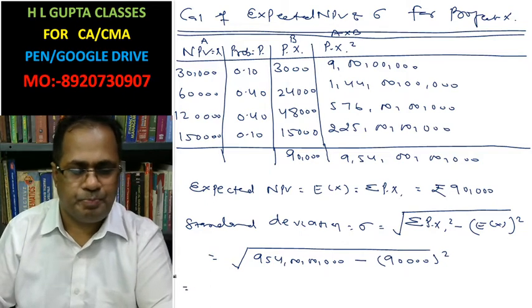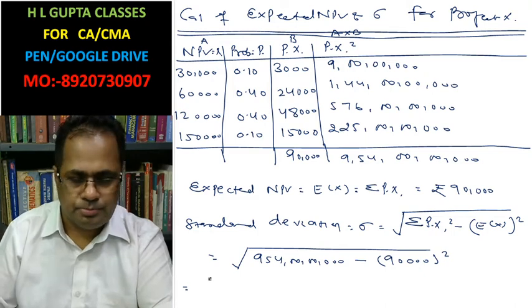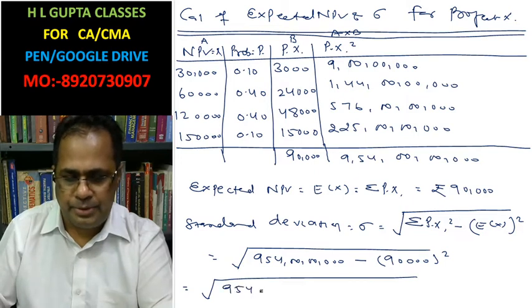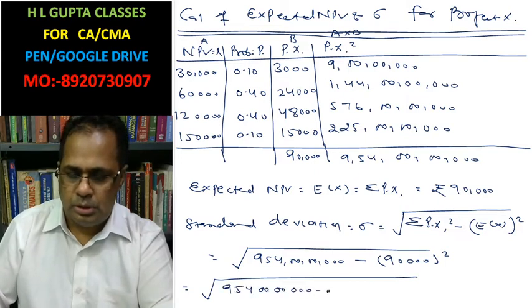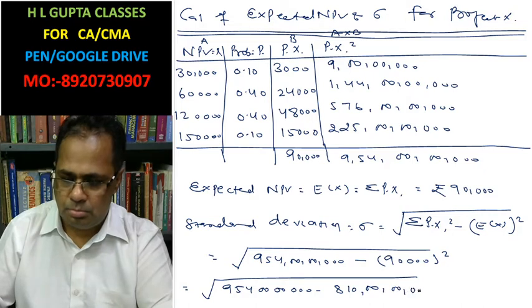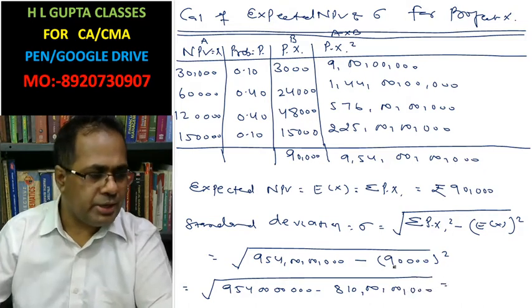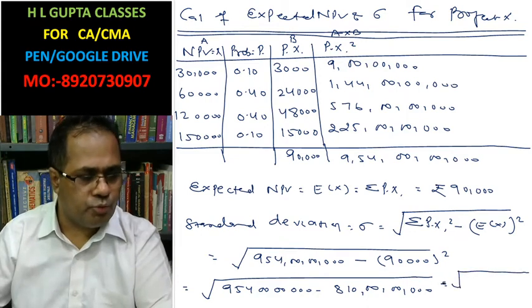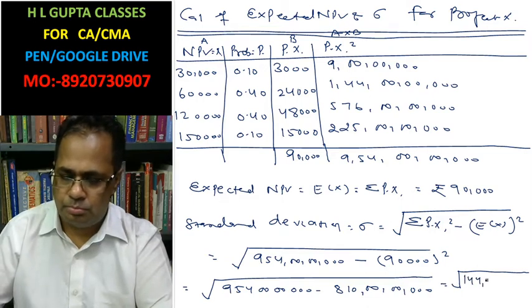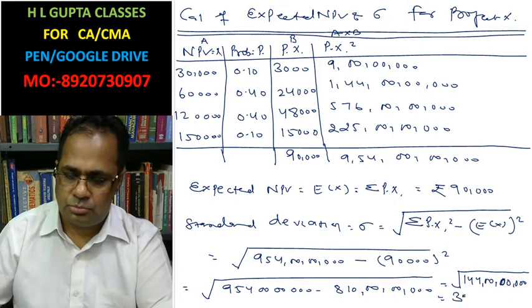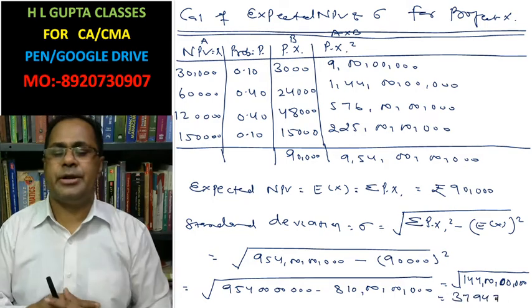This is 90,000 whole square. 954 minus 81, ultimately we have 144, this is total 37,947. This is your standard deviation.